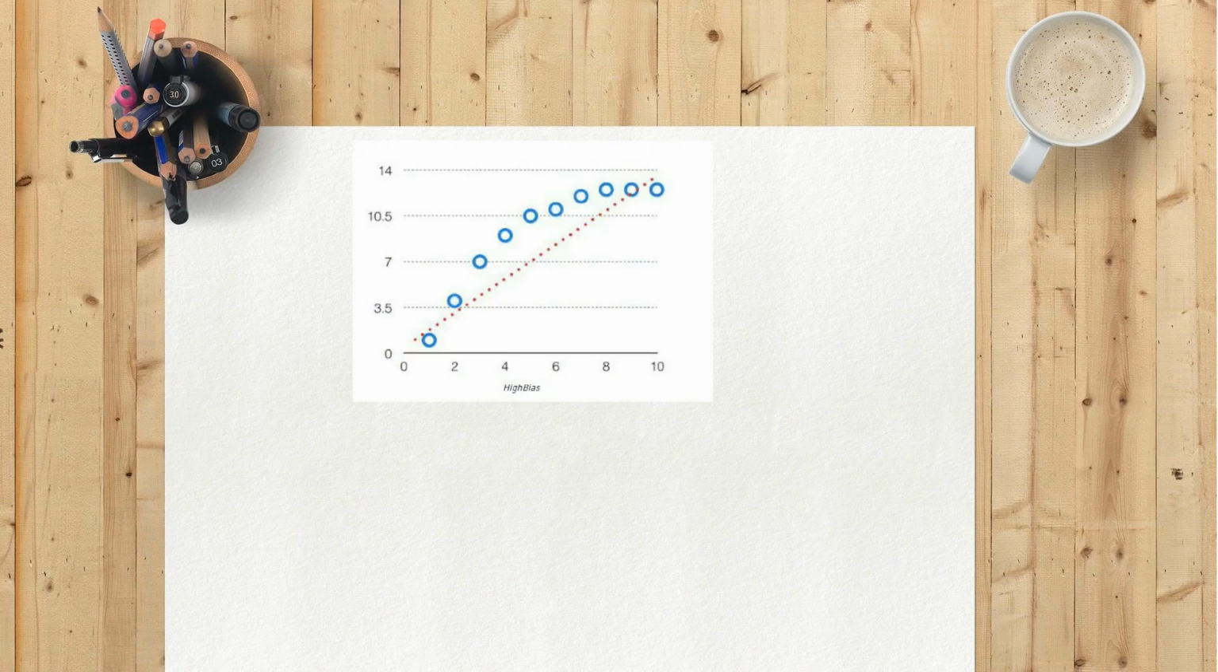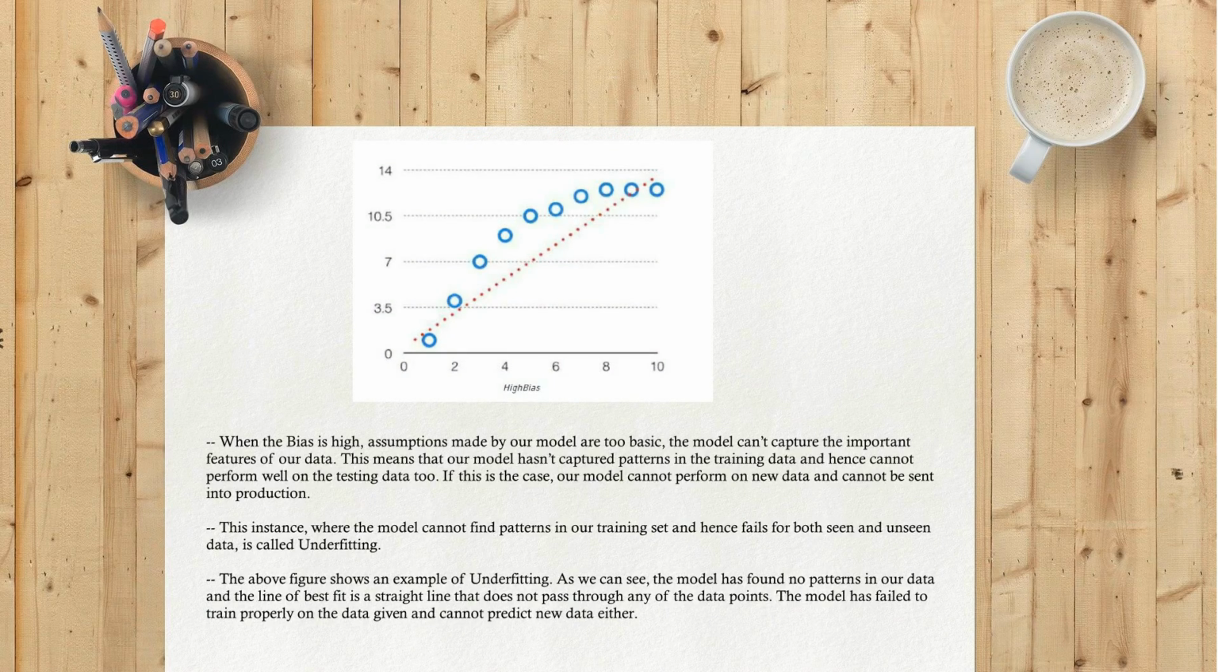When the bias is high, assumptions made by our model are too basic. The model can't capture the important features of our data. This means that our model hasn't captured patterns in the training data, and hence cannot perform well on the testing data too. If this is the case, our model cannot perform on new data, and cannot be sent into production. This instance, where the model cannot find patterns in our training set, and hence fails for both seen and unseen data, is called underfitting.